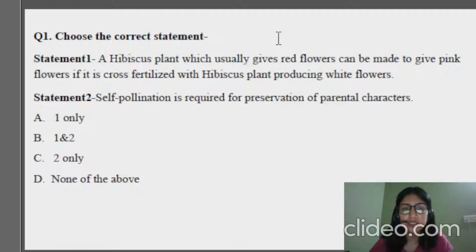The second statement is, self-pollination is required for preservation of parental characters. That is, with self-pollination, homozygous characters will be formed basically. So the options are: A, only the first statement is correct; B, the first and second statements both are correct; C, only the second statement is correct; and D, none of the above statements are correct. So you will be giving the answer to these questions in the chat box, and I will be replying to you if you have given the right response or not, right?